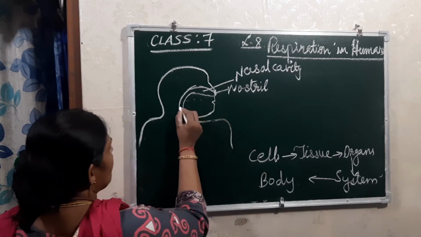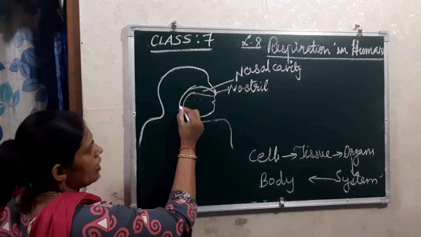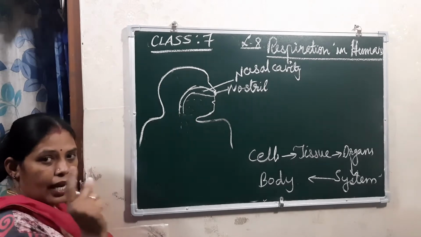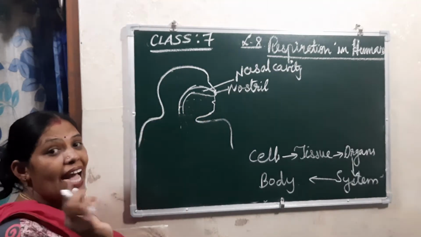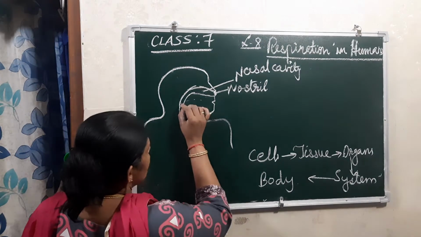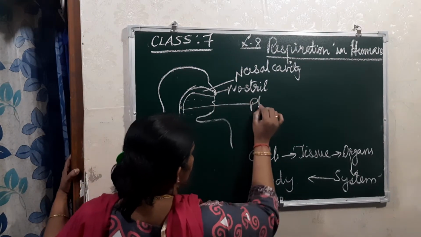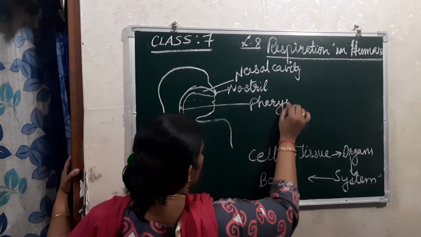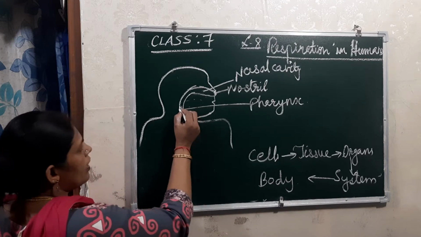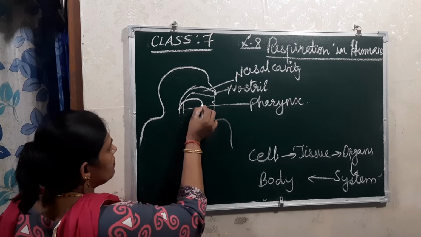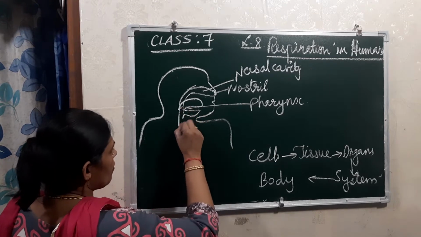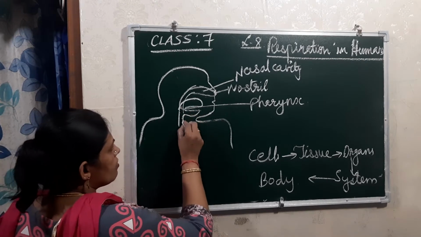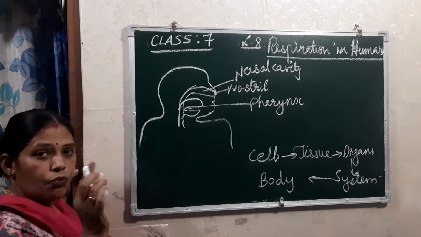And see here, when it comes down, it joins with another organ, that is the pharynx, okay? Pharynx. Here in the pharynx you can see one opening.